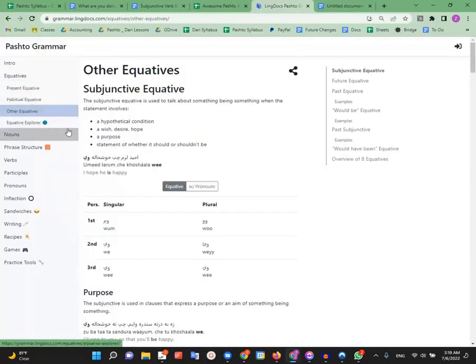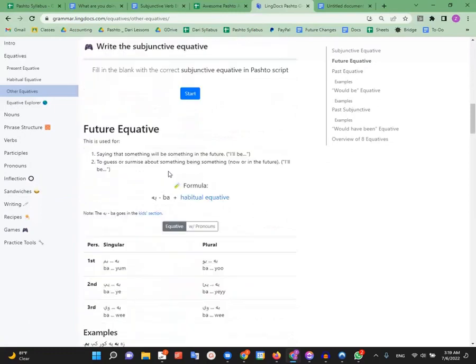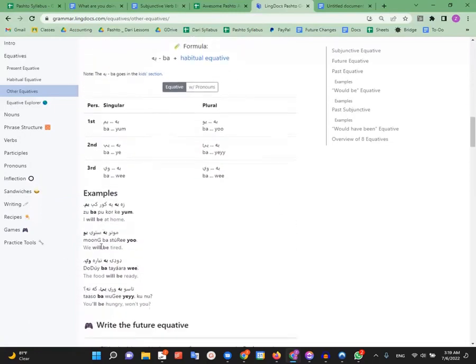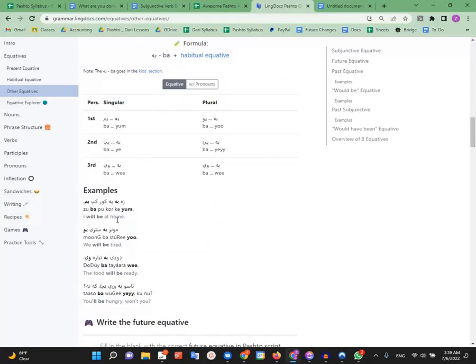So click on other equatives, and then you have to scroll down to future equative. So let's look at some of the examples and let's understand the usage, and then we'll look at the form. So first, how it's used. I will be at home. Zuba pakor kiyam. Like tomorrow, I'll be at home. Sabah zuba pakor kiyam. Or actually, you would say sababa zu pakor kiyam, but we'll talk about that later.